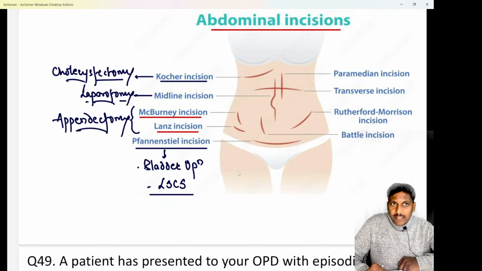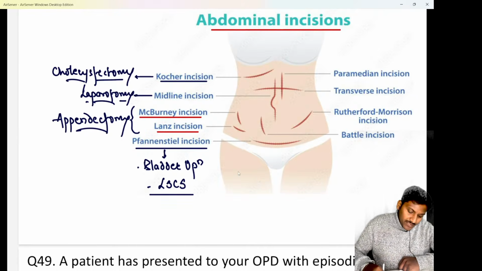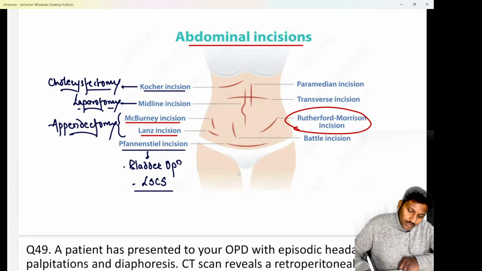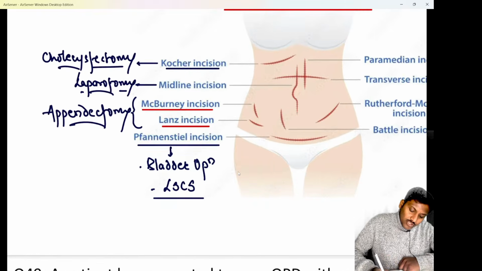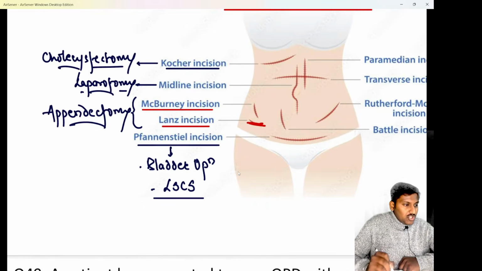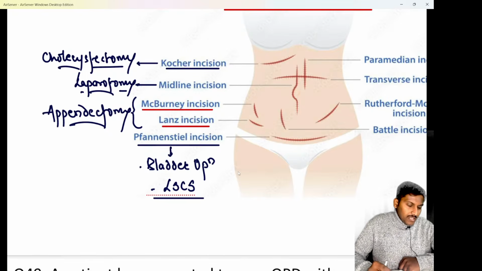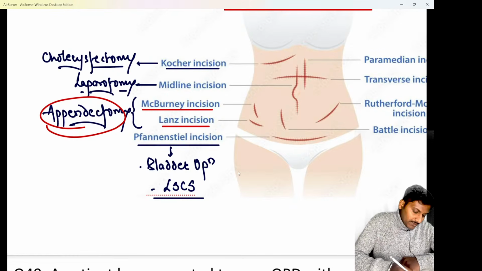The muscle splitting incision is known as gridiron, whereas the muscle cutting one is known as Rutherford-Morrison. Whereas Lanz incision is a horizontal or transverse incision in the right iliac fossa. It is a muscle splitting variety. Clear? These are the two incisions generally used for appendectomy or appendicectomy.